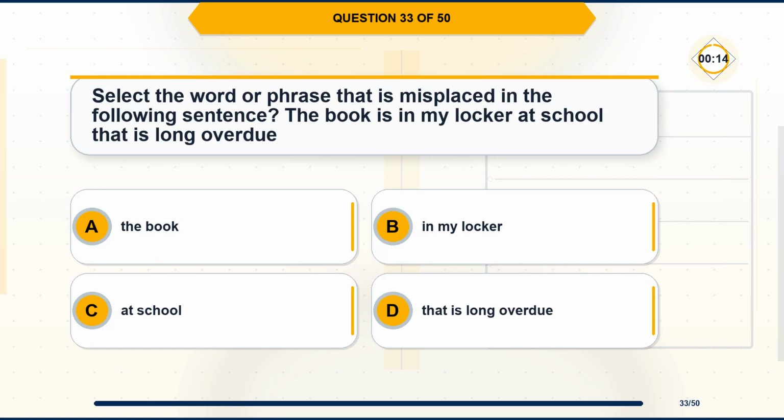Question 33. Select the word or phrase that is misplaced in the following sentence. The book is in my locker at school that is long overdue. Option A, the book. Option B, in my locker. Option C, at school. Option D, that is long overdue.